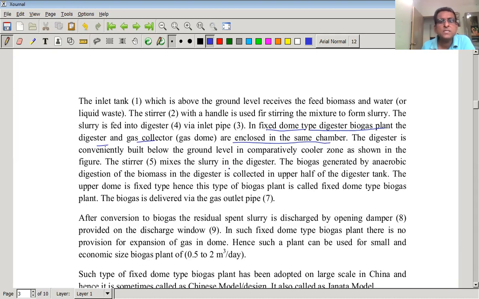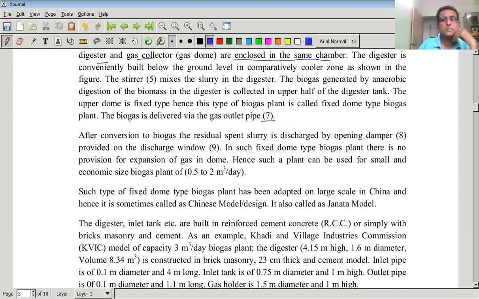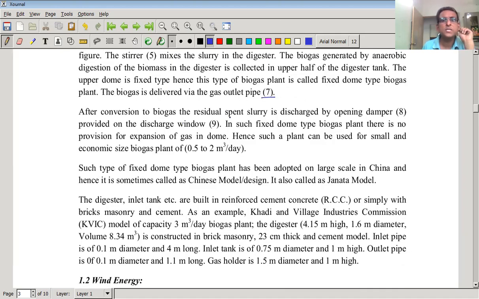The stirrer 5 mixes the slurry in the digester. The biogas generated by anaerobic digestion of the biomass in the digester is collected in the upper half of the digester tank. The upper dome is fixed type, hence it is called a fixed dome type biogas plant. The biogas is delivered via gas outlet pipe 7. After conversion to biogas, the residual spent slurry is discharged by opening the damper 8 provided on the discharge window. In such a fixed dome type biogas plant, there is no provision for expansion of gas in the dome.